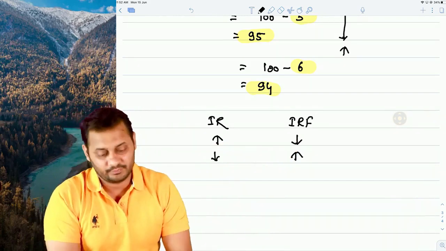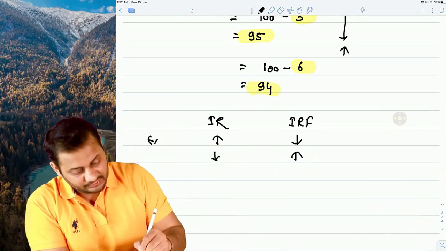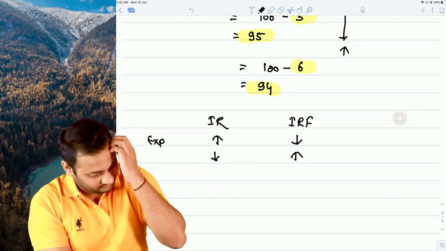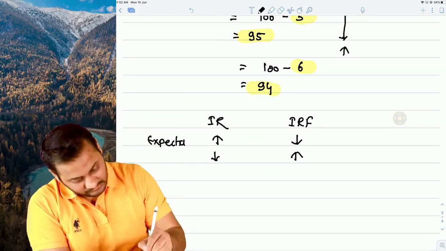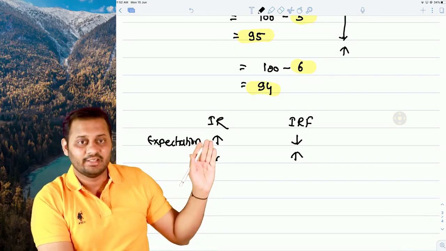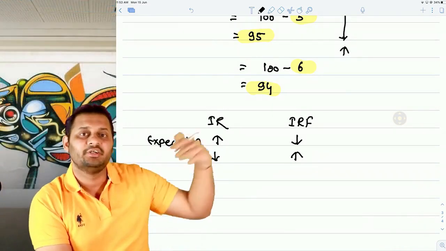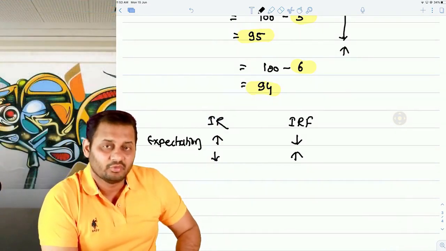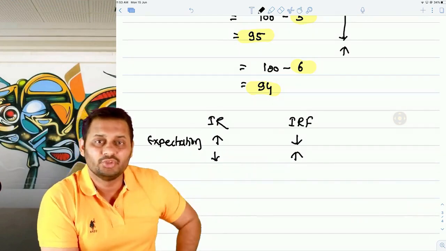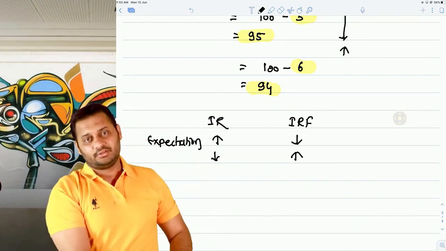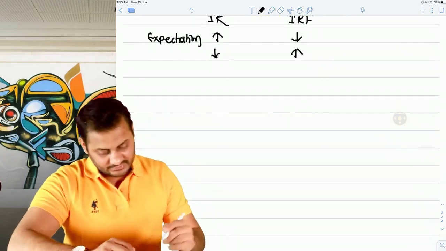Now you tell me, if your expectation of future interest rates is an increase, what will you do? You will buy futures or sell futures? Let's discuss this.